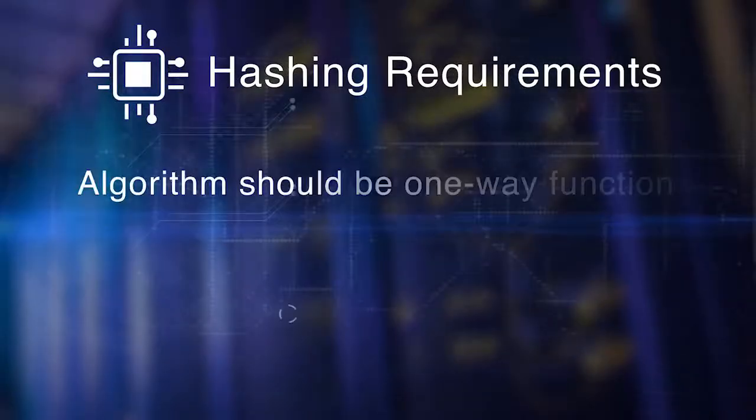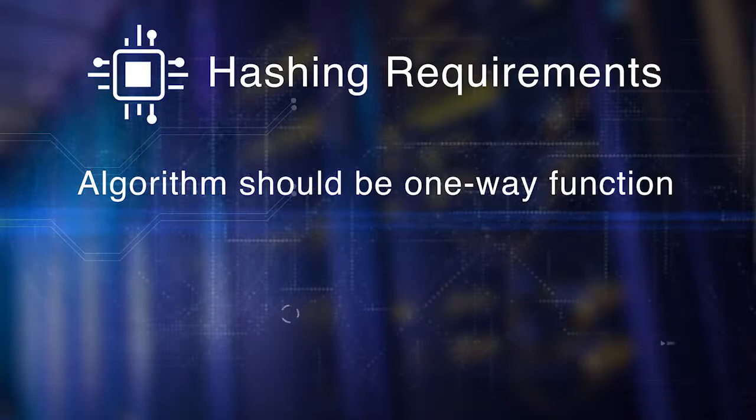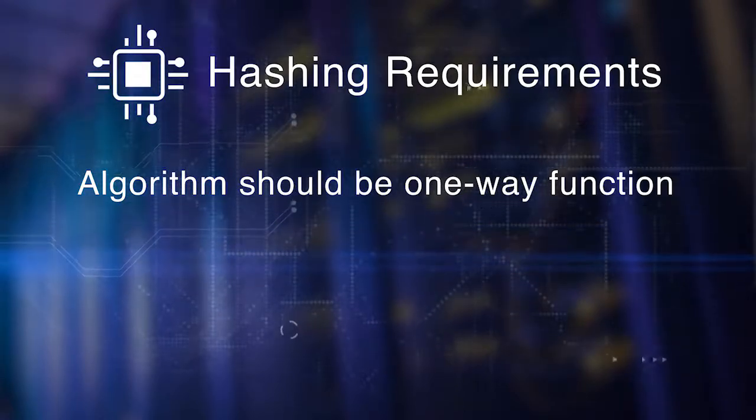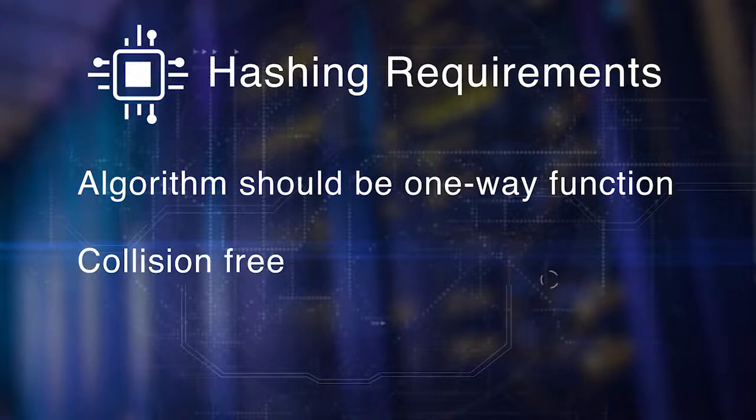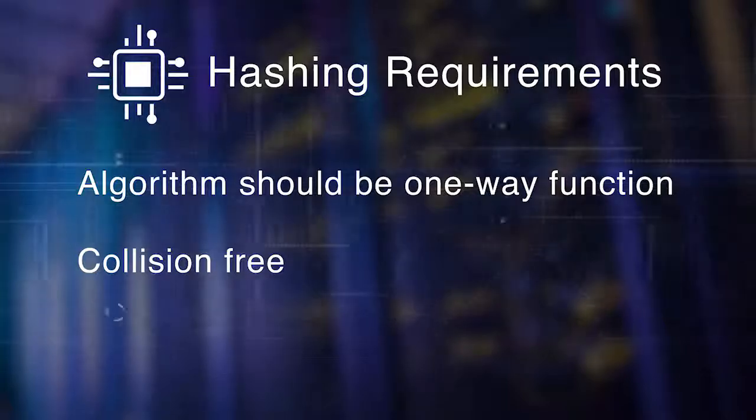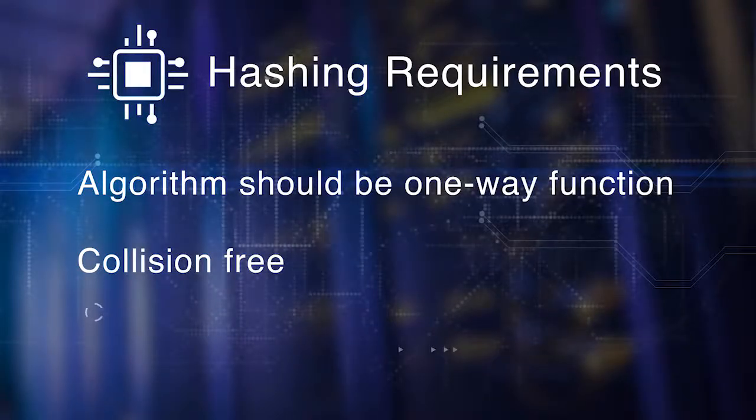The algorithm chosen for the hash function should be a one-way function, and it should be collision-free or exhibit extremely low probability of collision. The first requirement is to make certain that no one can derive the original items hashed from the hash value. Can you make potatoes out of mashed potatoes? The second requirement is to make sure that the hash value uniquely represents the original items hashed. There should be extremely low probability that two different data sets map onto the same hash value.